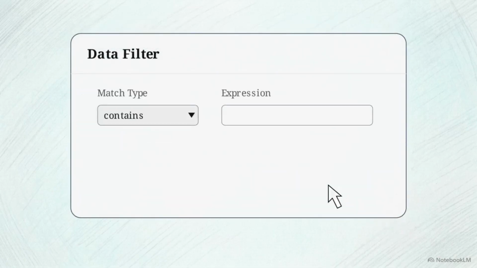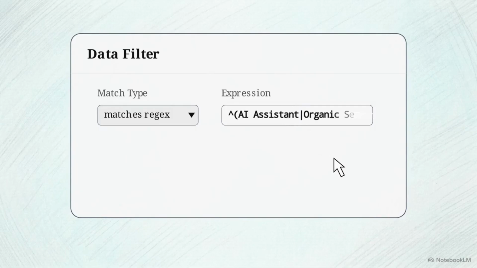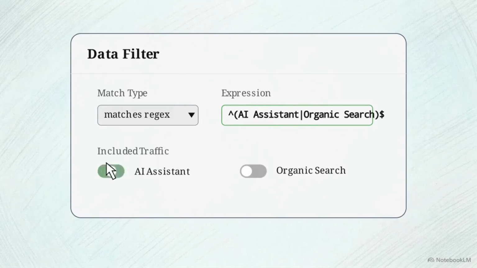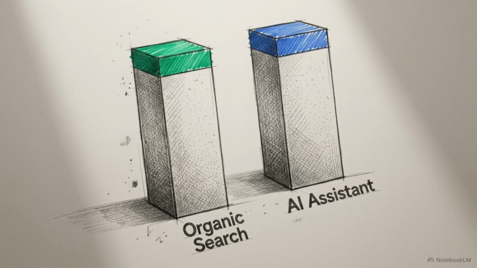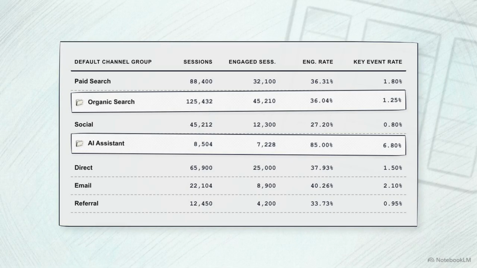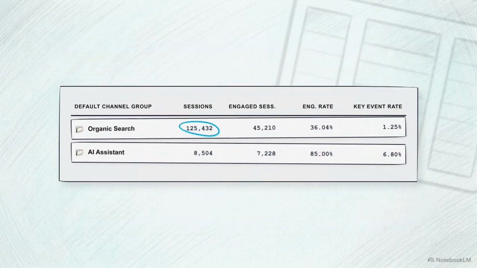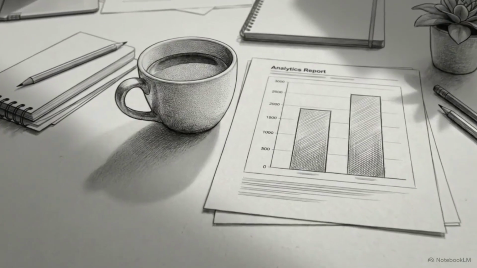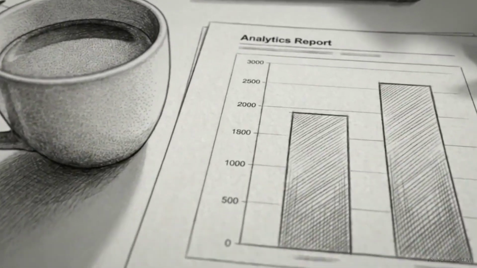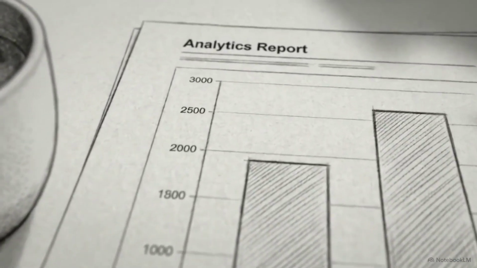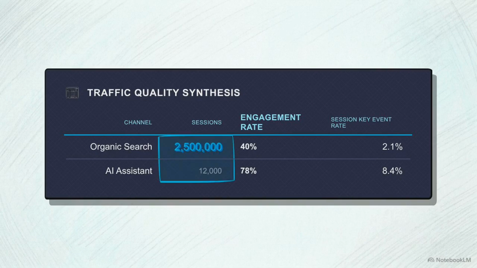In the filter settings, select Matches Regex and enter the string !, open parenthesis, AI Assistant, pipe, organic search, close parenthesis, $. This specific command tells GA4 to display only these two rows, excluding all other traffic sources from the comparison. The table now refreshes, stripping away the irrelevant channels and leaving a clean side-by-side comparison of organic search and AI assistant traffic. This isolated environment is the required baseline to accurately measure the return on investment for generative engine optimization. The output of this report immediately highlights the volume disparity.